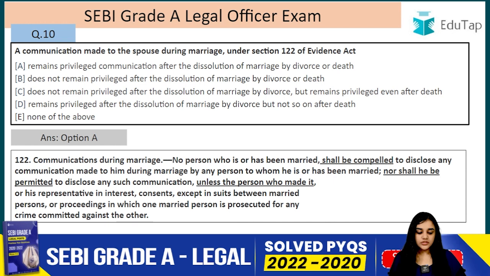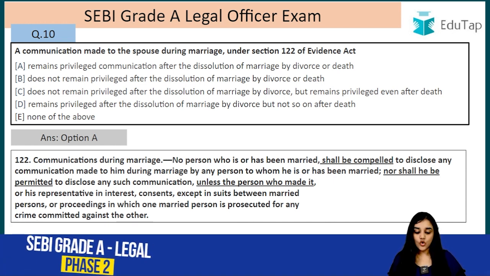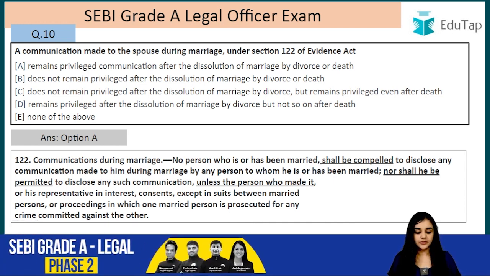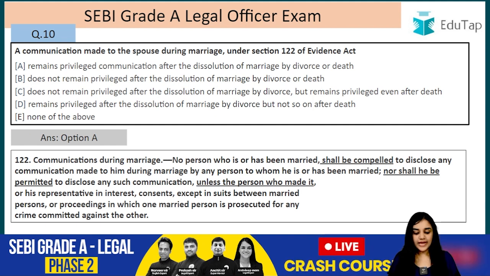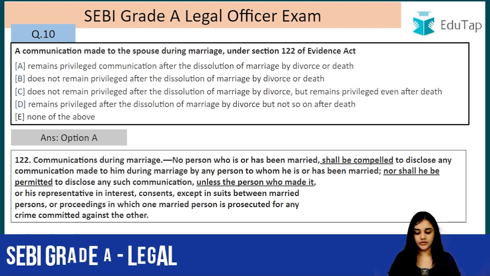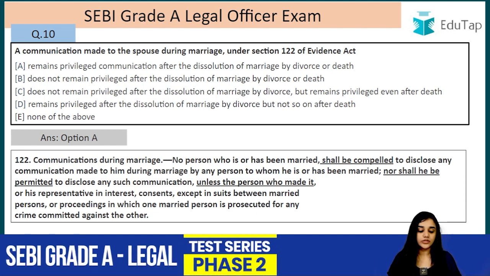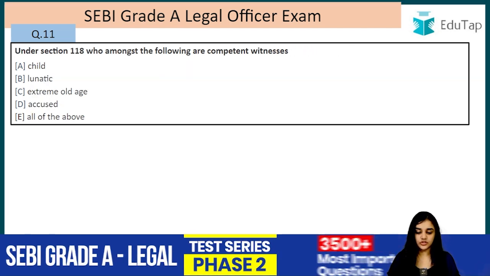Except in suits between married persons or proceedings in which one married person is prosecuted for any crime committed against the other. So this is available in civil law also and in criminal law also. So that means this privilege is only available against a third person, right? So I hope now you are clear with question number 10 also. Moving on, question number 11.